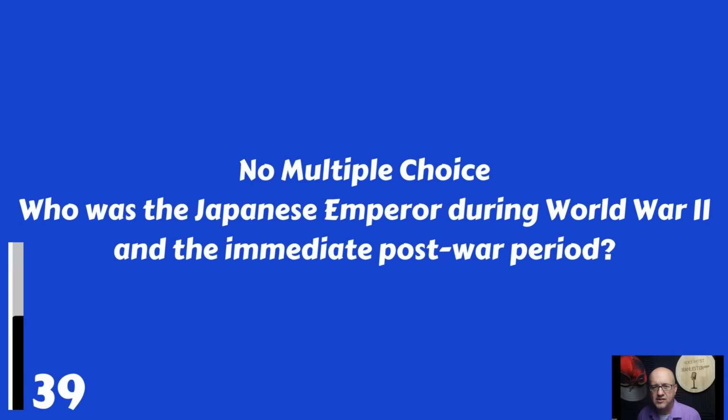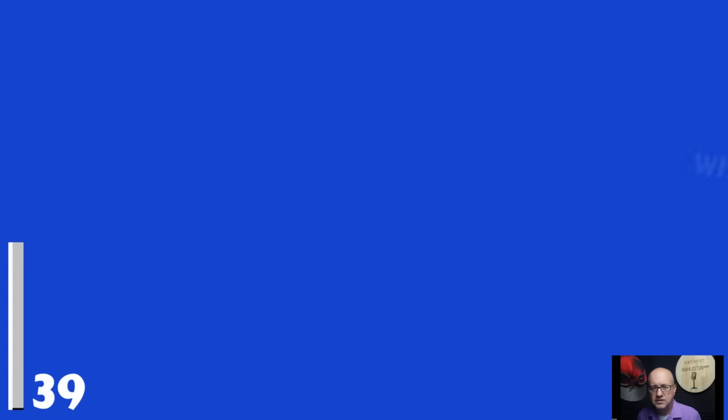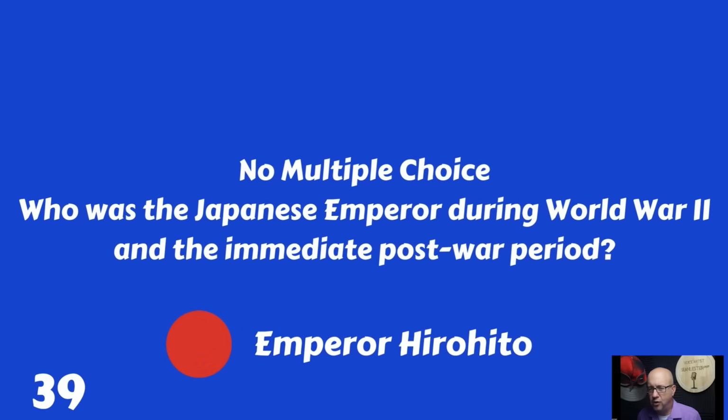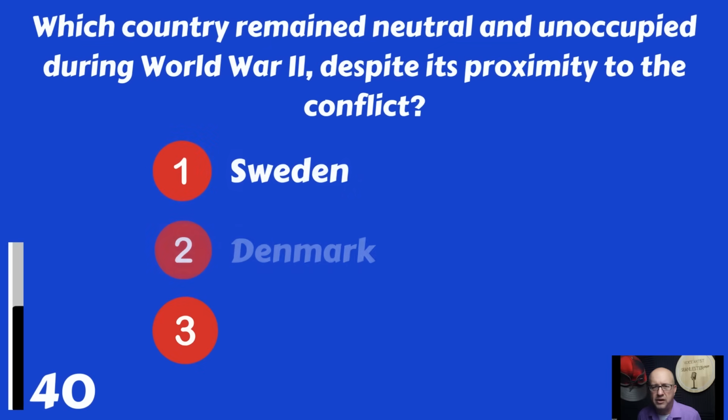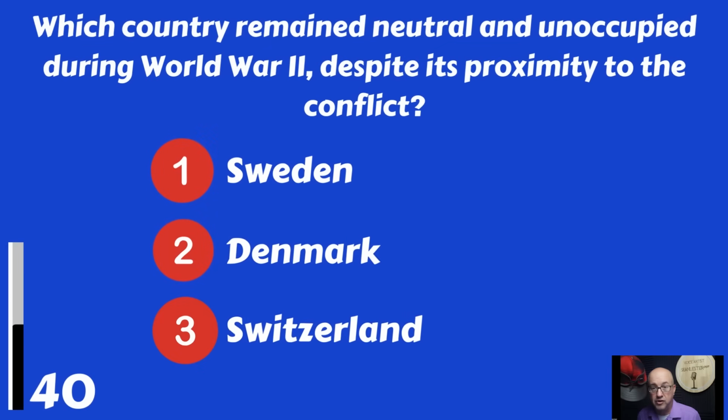Not a multiple choice. Who was the Japanese emperor during World War II and immediate post-war period? The Japanese emperor during and after was Emperor Hirohito. Emperor Hirohito.